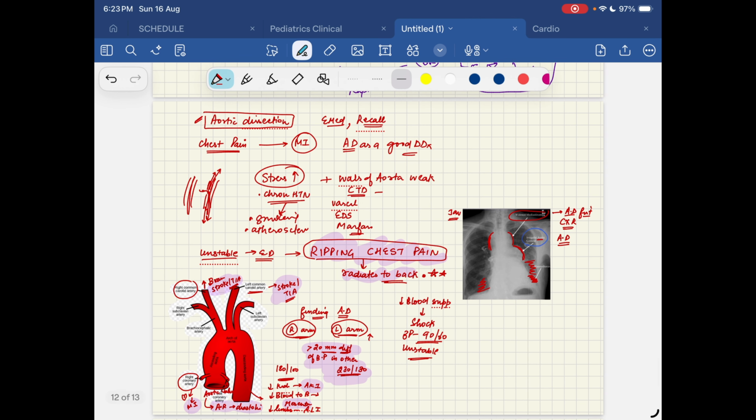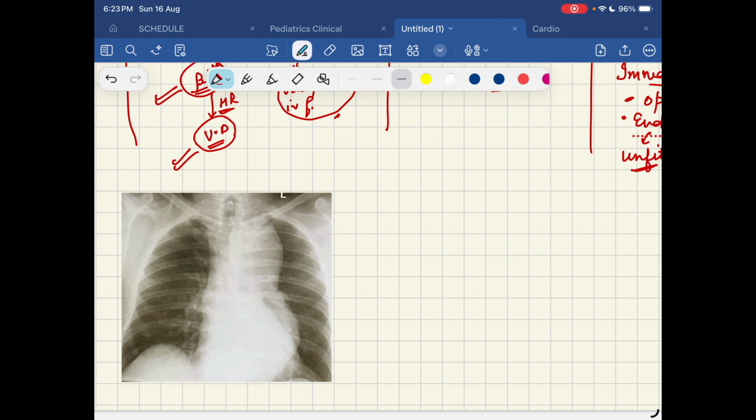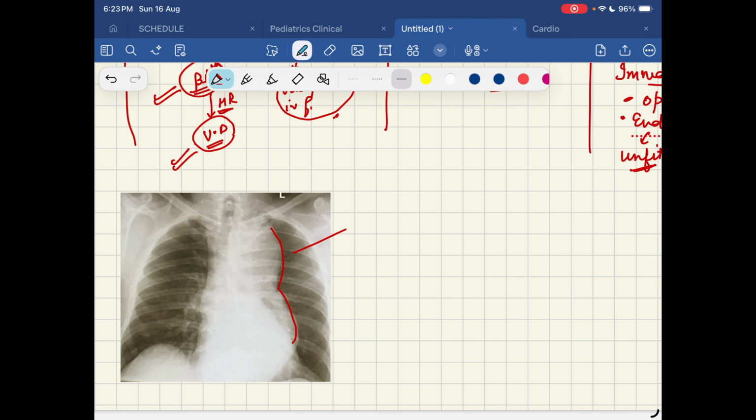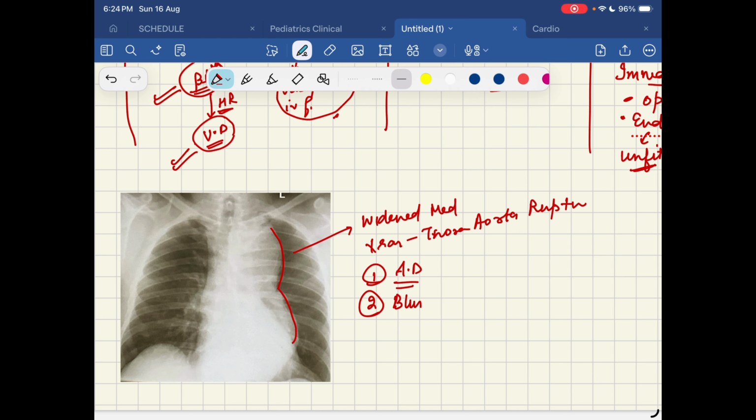As you can see, there is something weird going on in this X-ray. This is also a widened mediastinum, and this is an X-ray of thoracic aorta rupture. One cause we have already discussed, that it can be due to aortic dissection, but there are other causes where the thoracic aorta can rupture. This is when there is blunt trauma to the chest. If the patient had an accident and is presenting similarly to aortic dissection, it is because the aorta has ruptured.